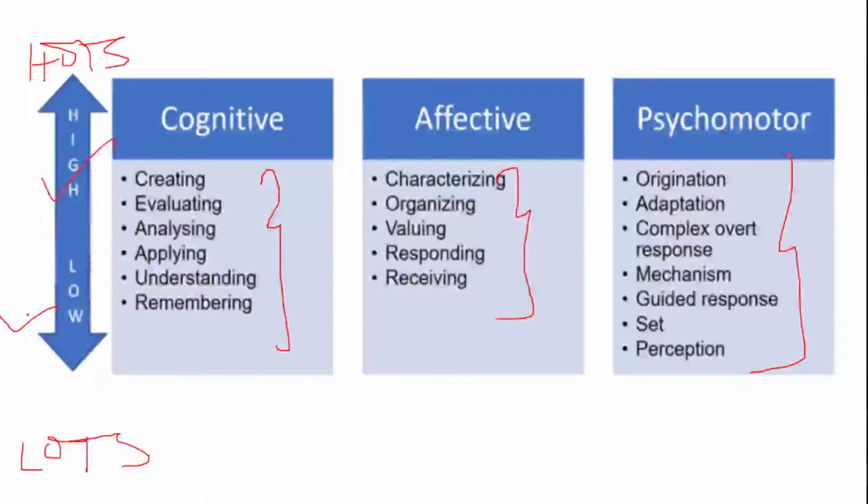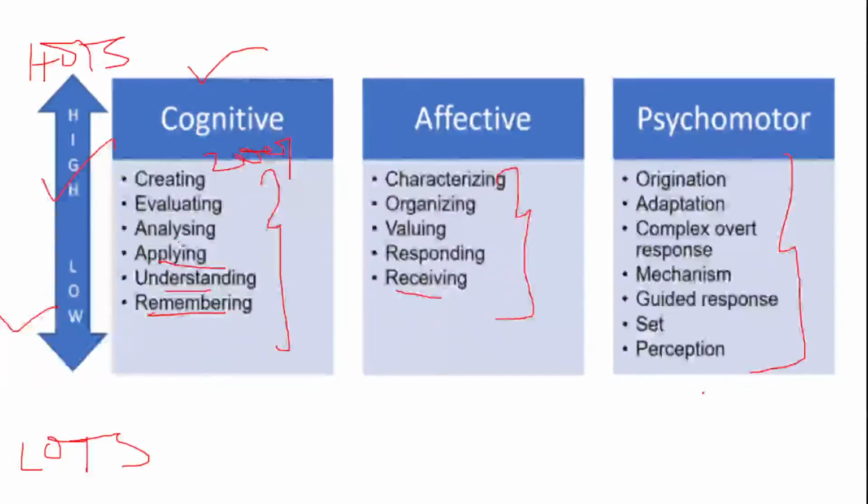Okay. So if I talk about cognitive, it starts with remembering, understanding, applying, analyzing, evaluating and creating. This is as per the 2001 revised taxonomy. Affective, if I talk about affective, it takes into consideration the following: receiving, responding, valuing, organizing and characterizing.